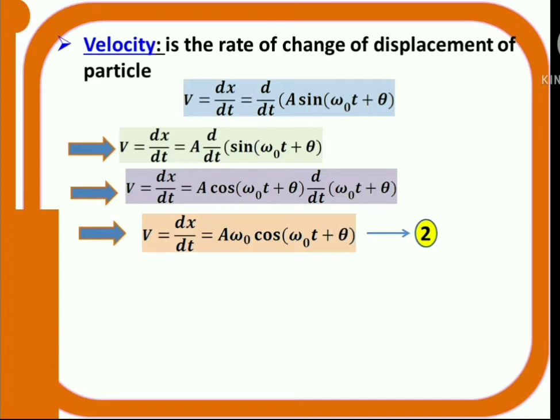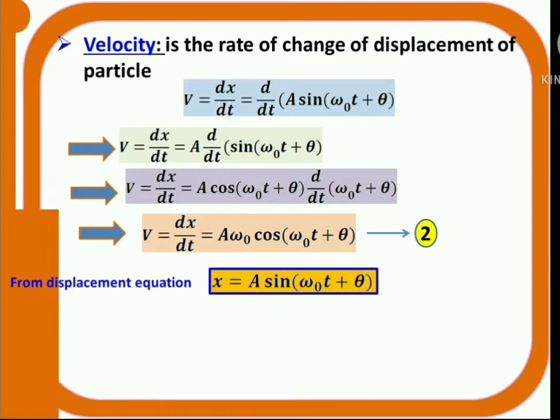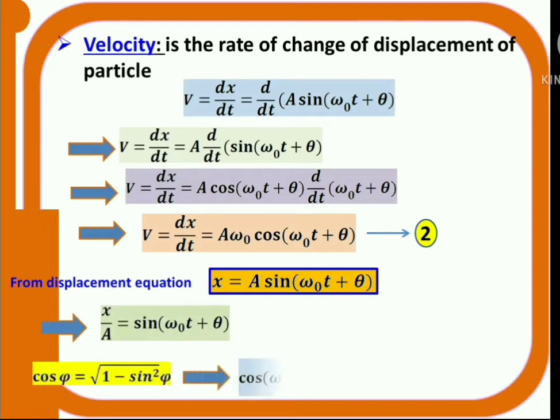This is the velocity. We can express velocity in terms of displacement x also. How? See here, what you got here? v is equal to a omega cos omega naught t plus theta, right? Generally I can convert cos into sin. How? Cos phi is equal to under root 1 minus sin square phi. Using that formula, cos omega naught t plus theta can be written as under root 1 minus sin square omega naught t plus theta, right?